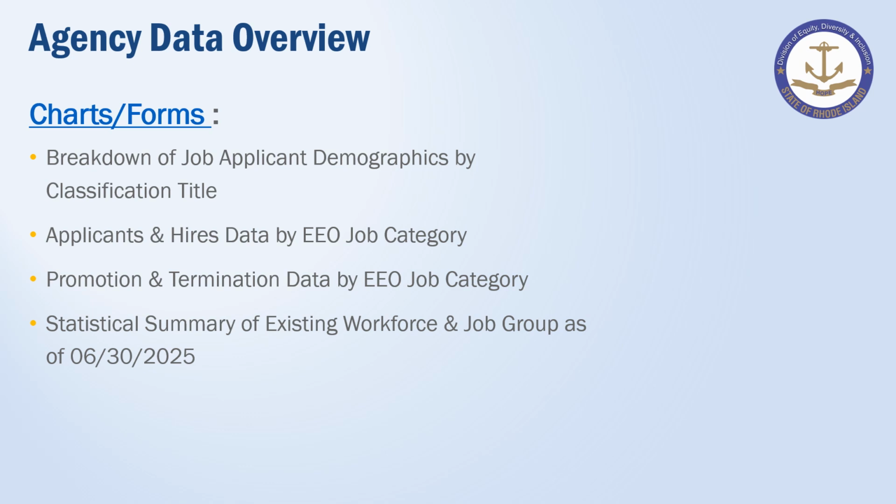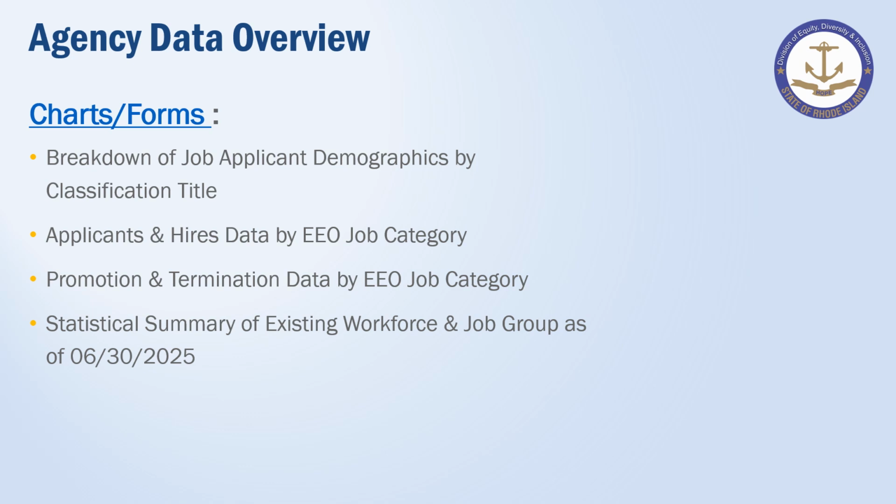The promotion and terminations data table represents a structured summary of employee movements within the workforce during fiscal year 2024 to 2025. The table captures the number of promotions and those who separated from state service either by retirement, dismissal, or resignation. This table is used to support analysis of career advancement, retention, and workforce stability.